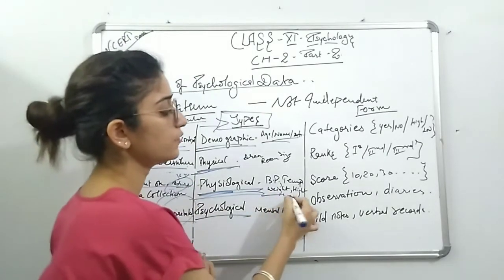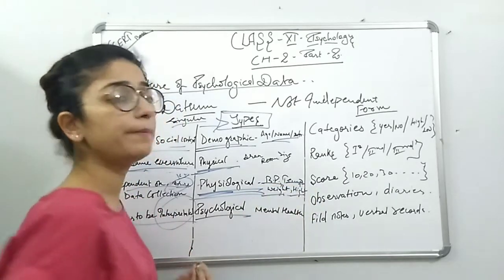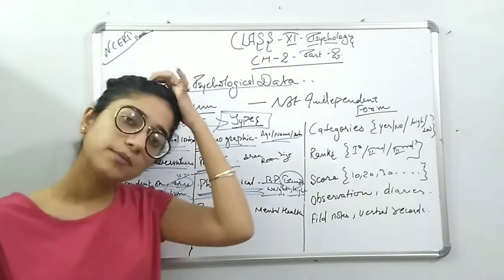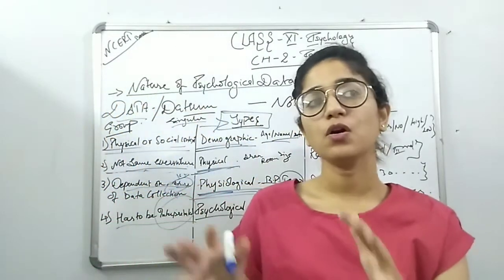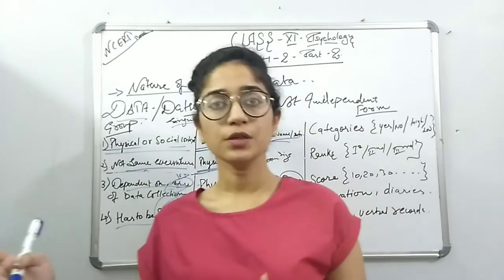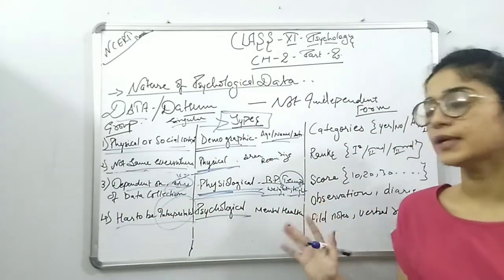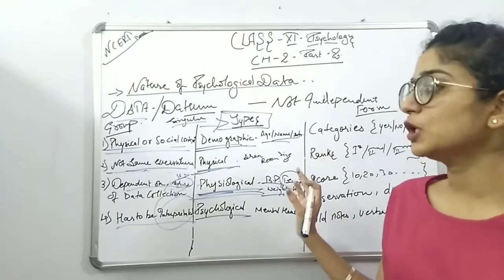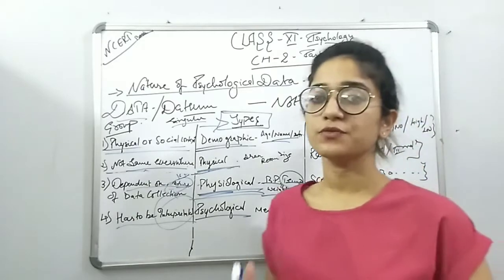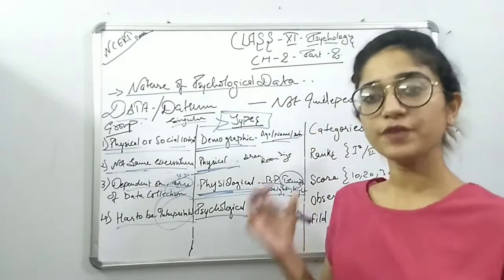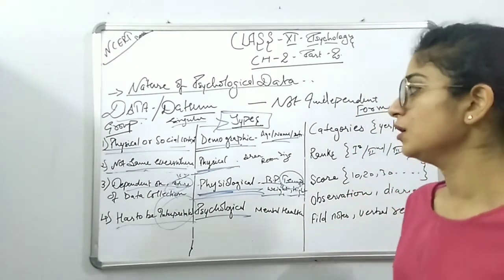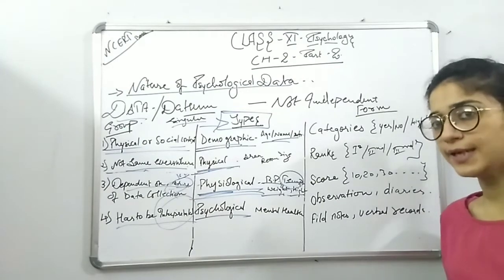So what is your weight, your height, your temperature, your blood pressure, fever. How much is your temperature, is it normal, 98.4, or is it 99 or 100, are you having a fever or not. Knowing all those things is necessary, because they affect the way you perform the test. On the performance of the test, these things will affect you. So we need to know your basic physiological data, and that is what is collected.